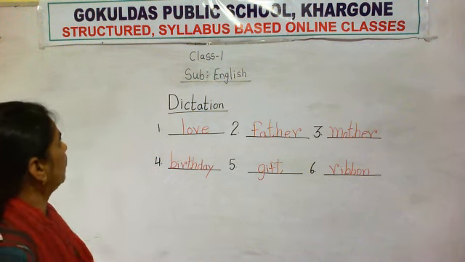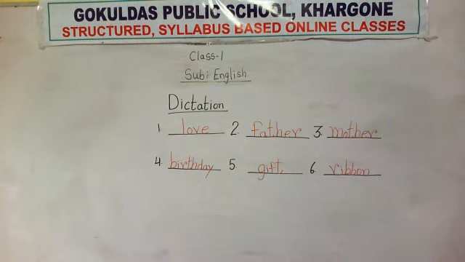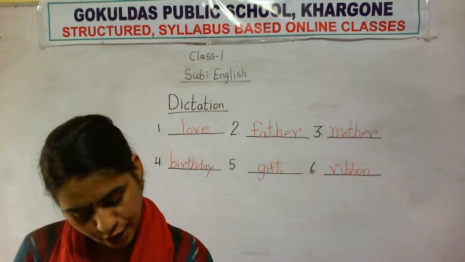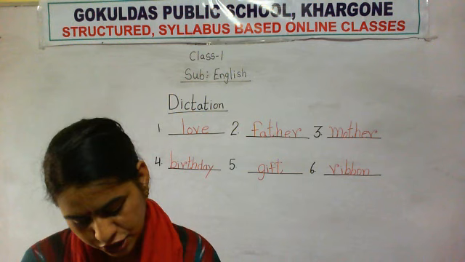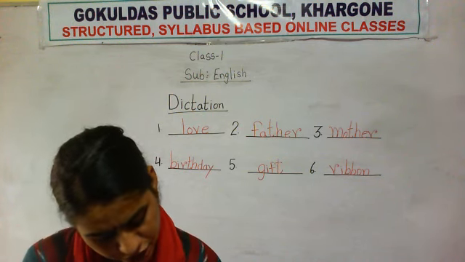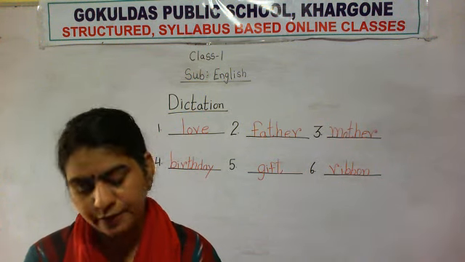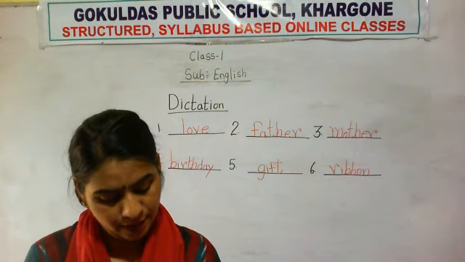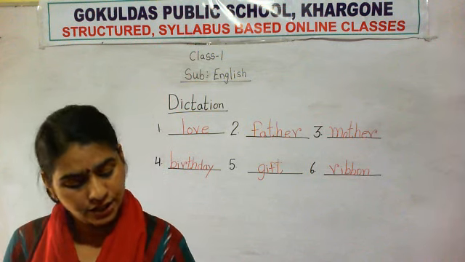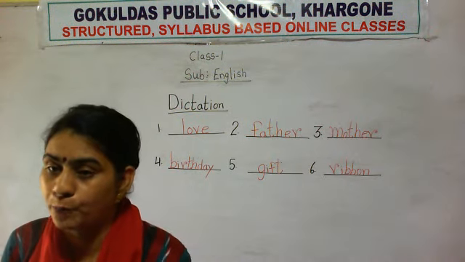So these are the things we have learned today. We had completed our chapter 1. So today you have to finish which page number? Page number 8 and page number 9. Page number 8, rewrite with correct punctuation. This one you have to do in your book itself.